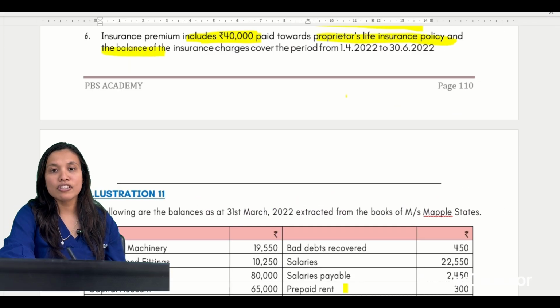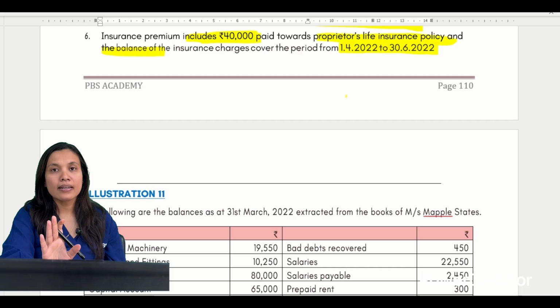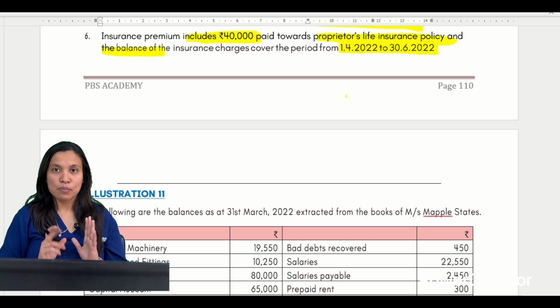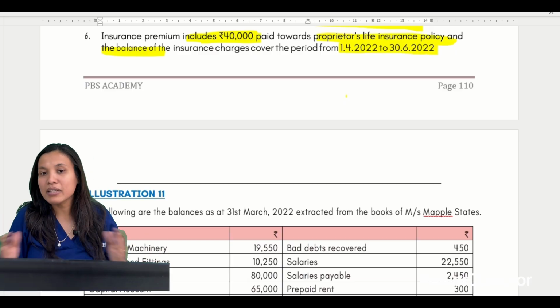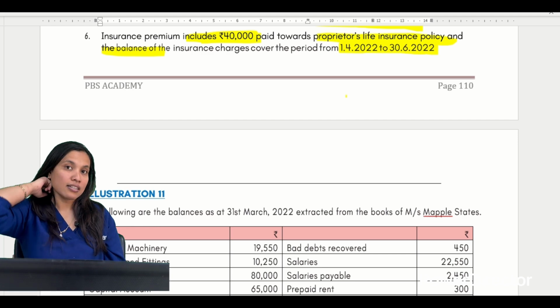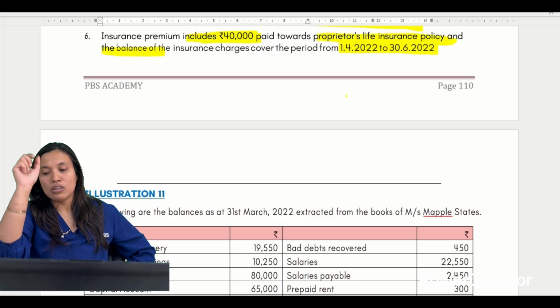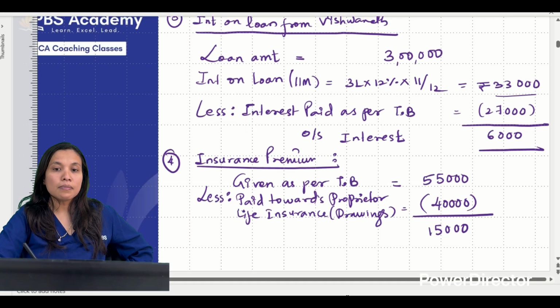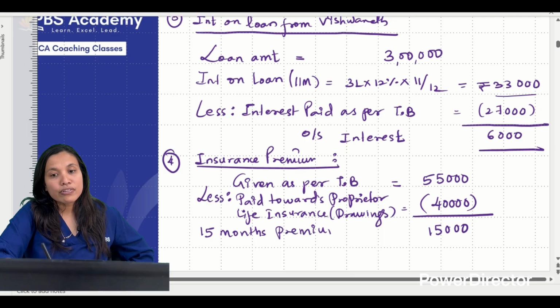Complete नहीं हुआ. The balance of insurance charges cover the period from 1/4 to 30th June 22. In our P&L account, what is the rule? Only business expense must be taken. Yes, we did that. Next, only for this year must be taken. Next year and previous year must not be considered. But here, from 1/4 to 30th June, this is not for 12 months, na? This is for extra 3 months, April, May, June. Totally, this 15,000 is for how many months? 15 months premium is equal to 15,000.